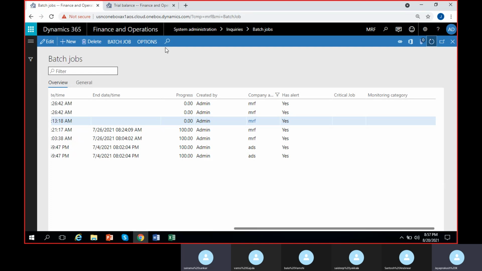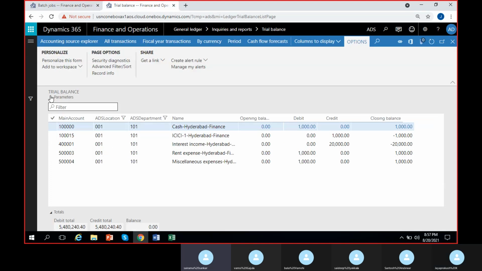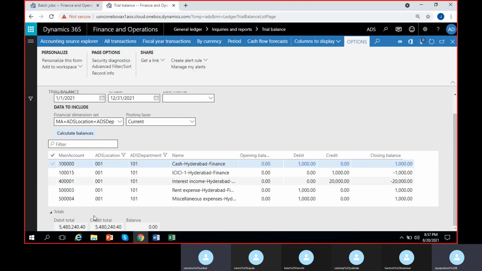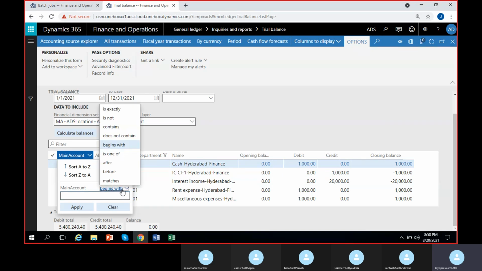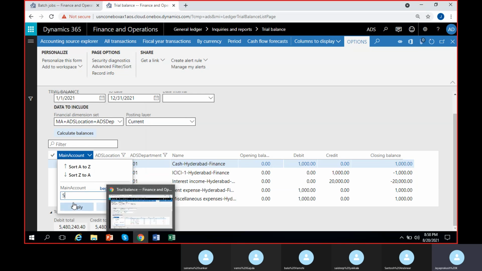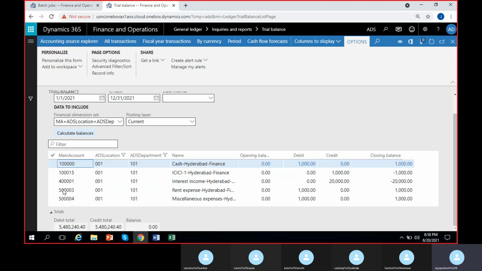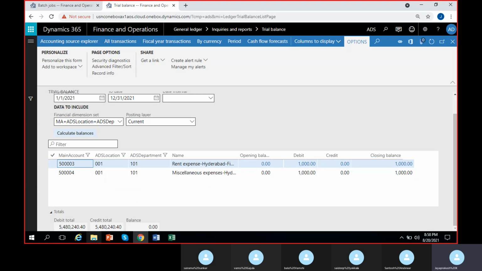Can you show me for only expenses? Only expenses, you know, the expense series starts with 5, right? So go to main account, select this one. You have a lot of options. So you will select begins with. If I select begins with, I can select 5. So whatever starts with 5, all are expenses, right? So I have only 2 accounts with 5: rent expense and miscellaneous expense.